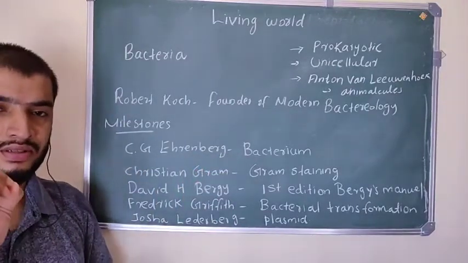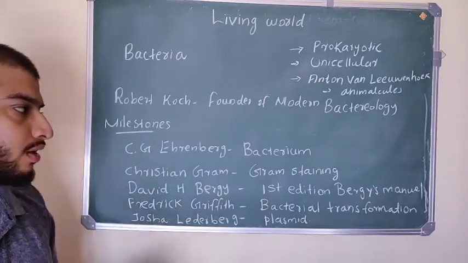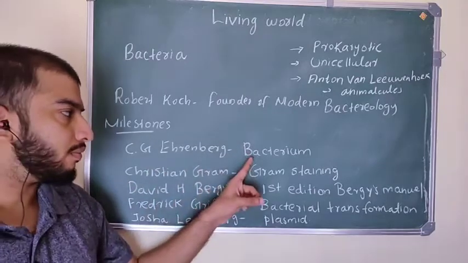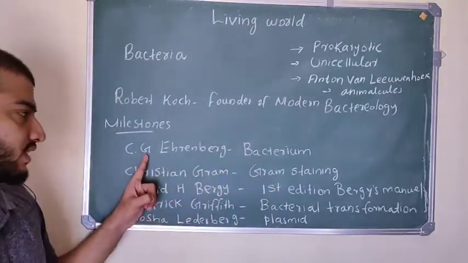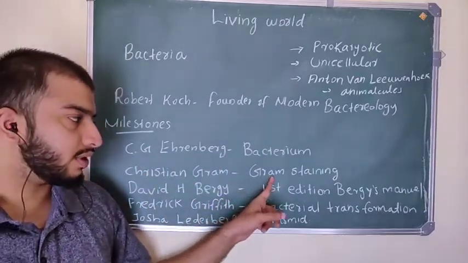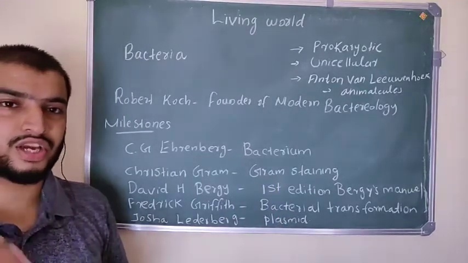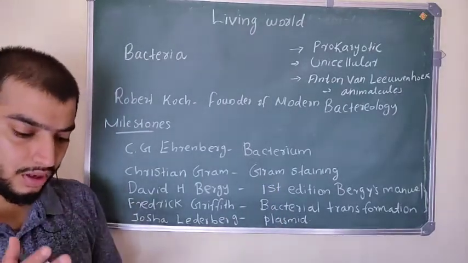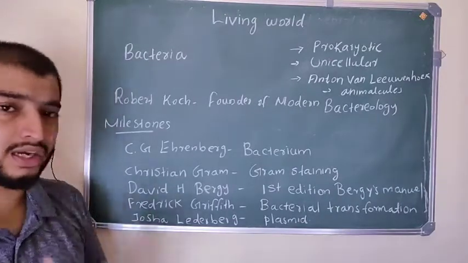Bacterium is singular and bacteria is plural. And Christian Gram developed gram staining. Gram staining is a staining method. You can observe gram positive and gram negative bacteria by gram staining under a microscope.